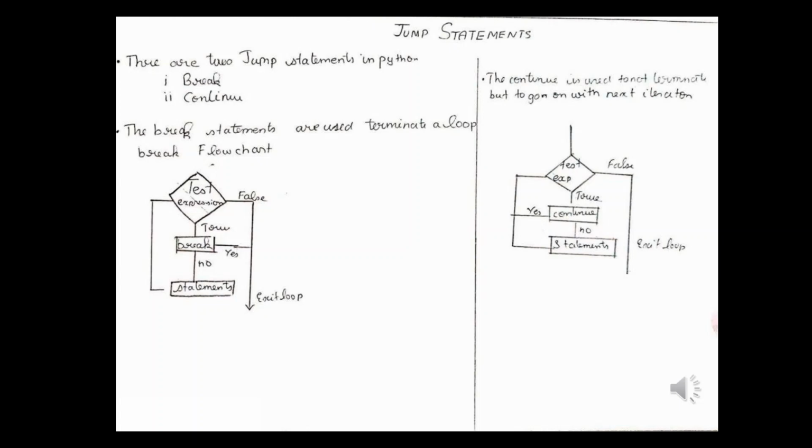It directly goes to the loop and performs the next iteration. If it is a for loop, it goes to the next range value. If it is a while loop, it again checks the condition. If there is no continue statement, it executes like a normal loop.